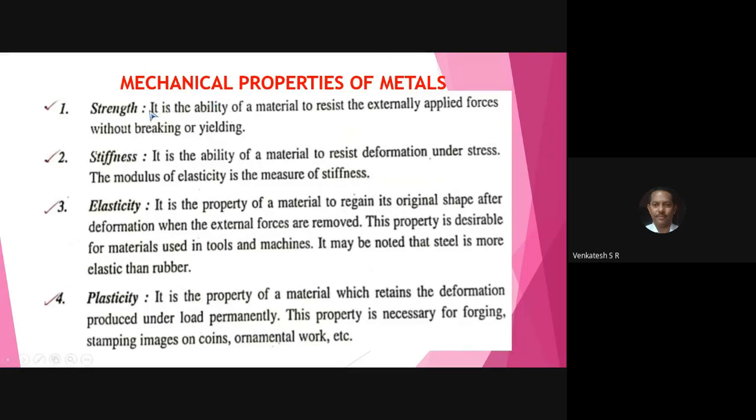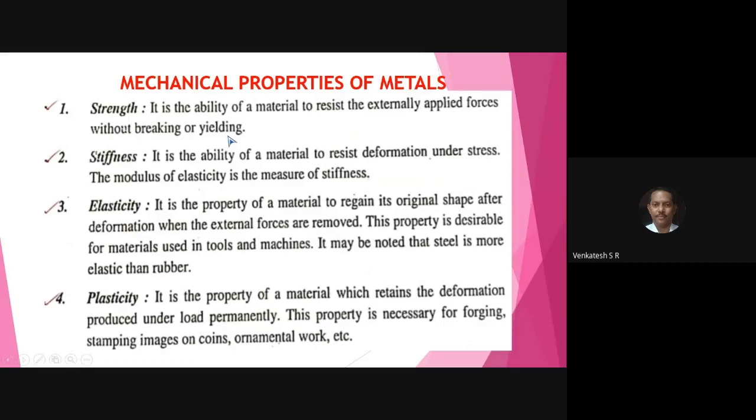Say, strength of the material. How do you define this? See, if you apply the load or force from the outside of the material or component, it should not break or it should not change its shape and size. That is called yielding. You have a metal piece. If you apply the force by using hammer or by using any force applying machine tool, that is the universal testing machine, it should not break or it should not change its size and shape. That is yielding.